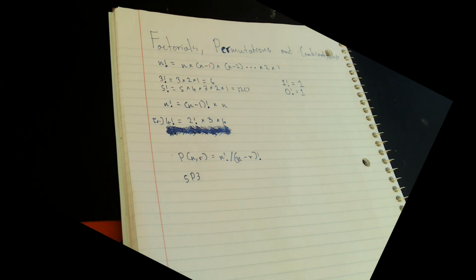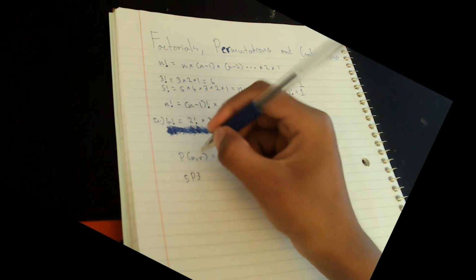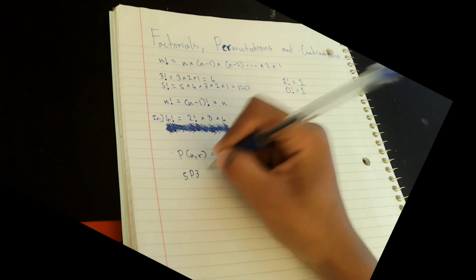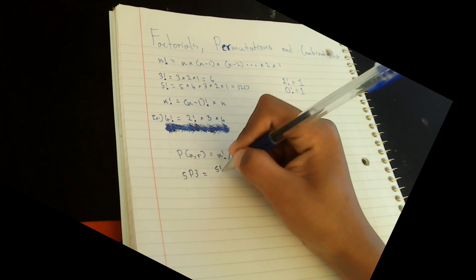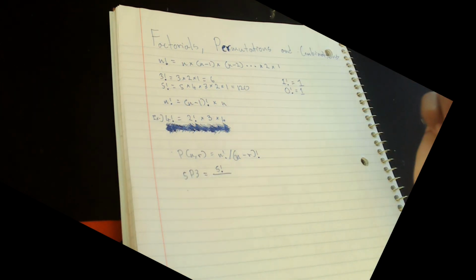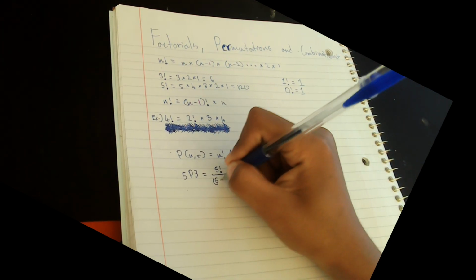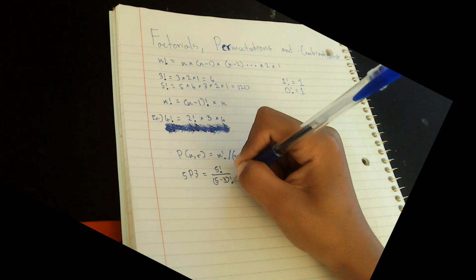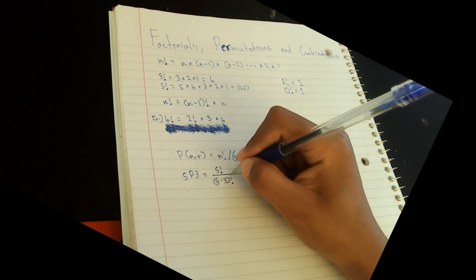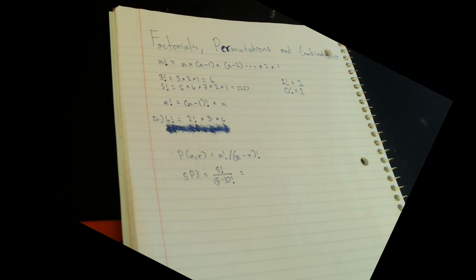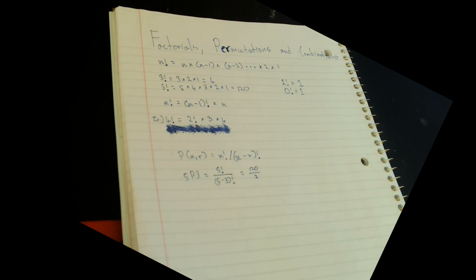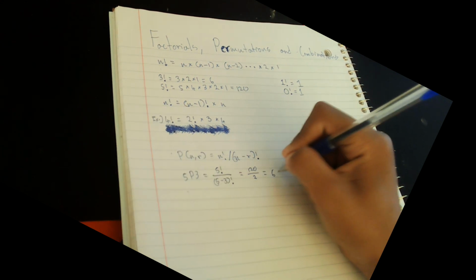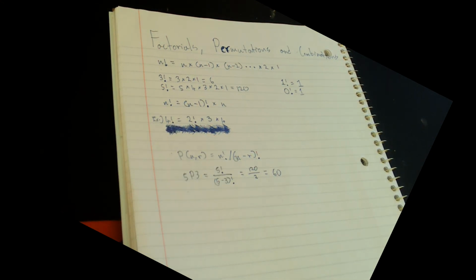And if we wanted to solve this, this is equal to 5 factorial divided by 5 minus 3 factorial, which means this is equal to 120 divided by 2. And this is equal to 60. So the answer is 60.